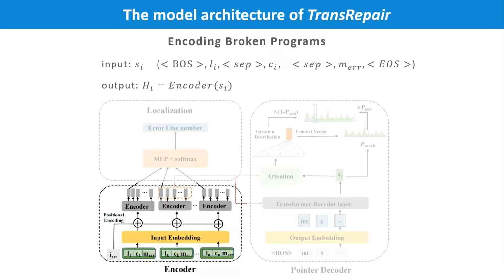Now, we introduce our repair model, which is divided into 3 parts: encoder, localization, and pointer decoder. Starting with the encoder, which consists of an embedding layer and multiple transformer encoder layers that encode the input sequence as a vector hi.